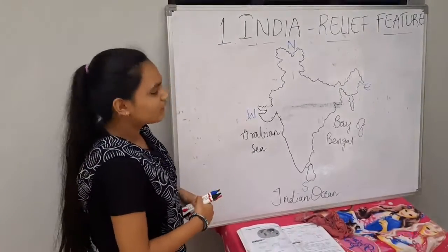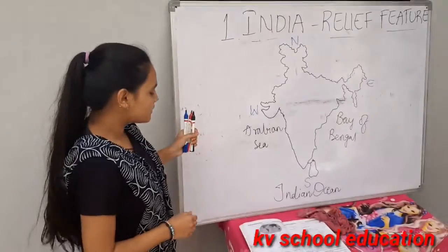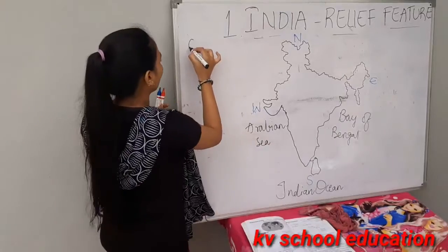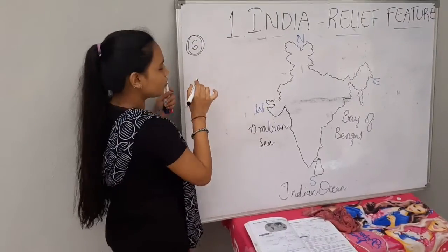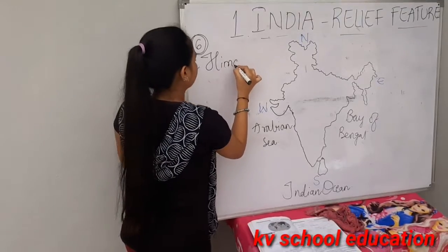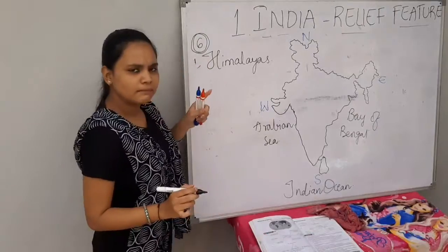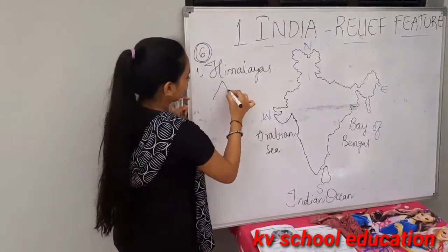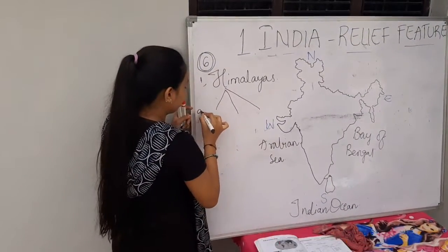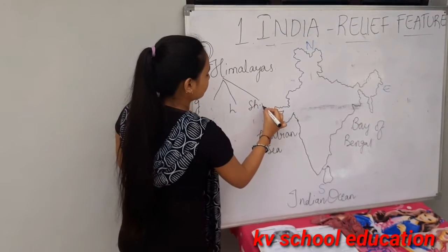Our India mainly consists of 6 broad divisions. The first is the Himalayas. In the Himalayas there are 3 types again: Greater Himalayas, Lesser Himalayas, and Shivaliks.